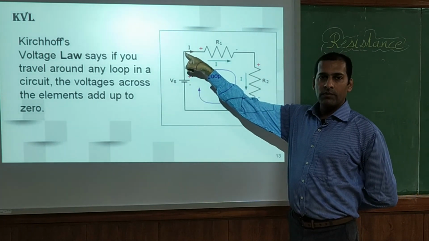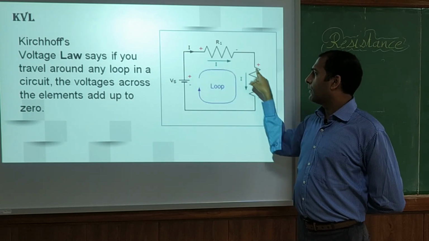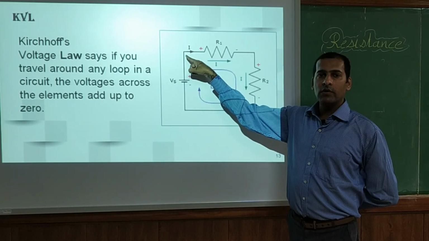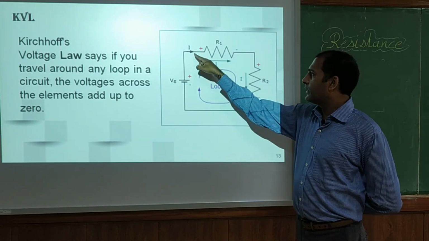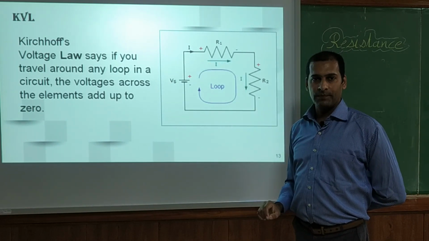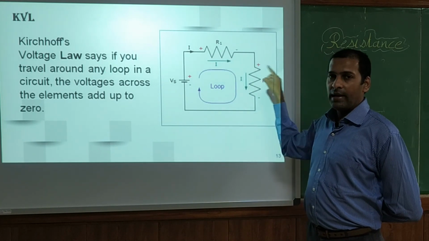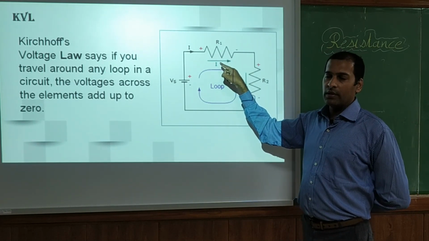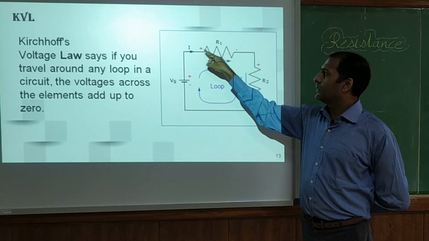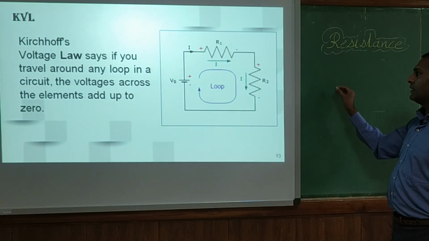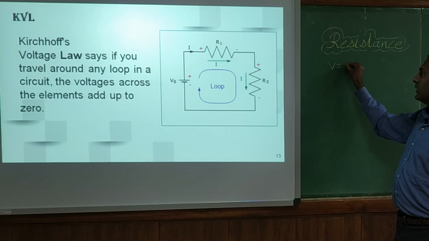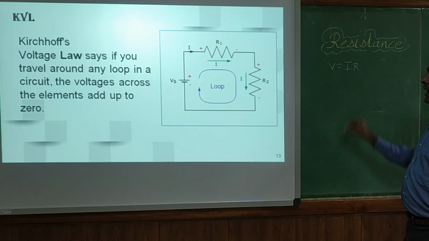Say we are starting from this point and then we will complete the closed path. We have to come back to this point and we have to calculate all the voltages in that. So first the element that comes is a resistor. Now we will write the voltage across the resistor. What is the relation between current, resistance and voltage? It is given by Ohm's law. What does it say? It says V is equal to IR.